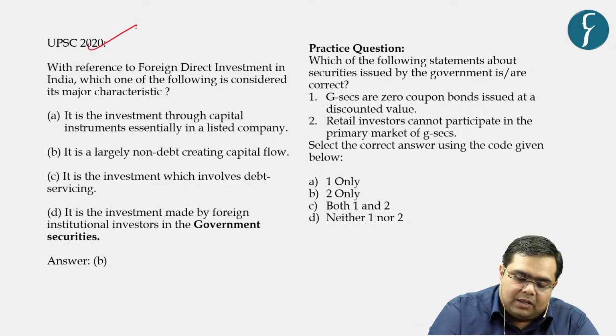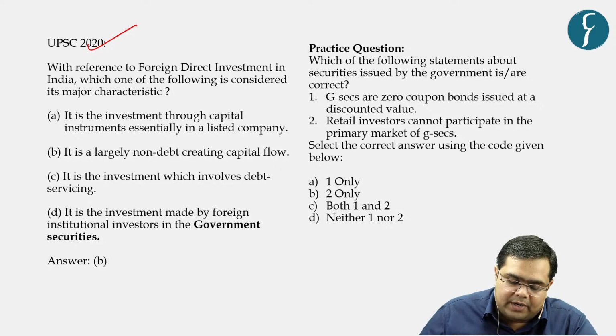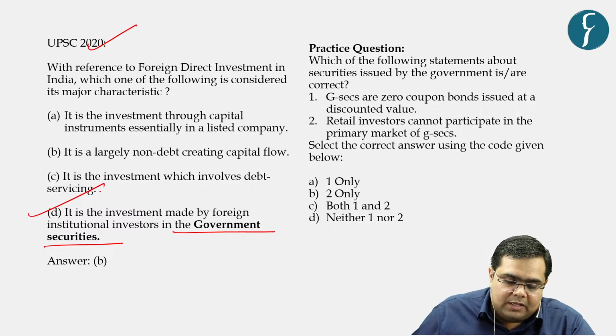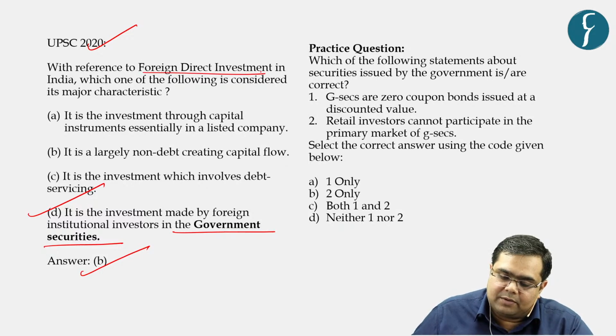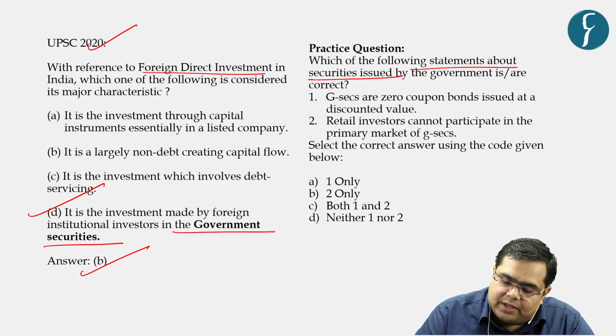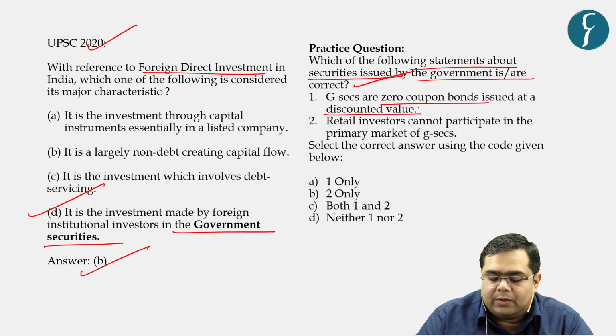In past, however, there has been no direct question on the concept of government securities, but it was mentioned in one of the options of a question that was given in 2020. The answer was B. The question was based on basically foreign direct investment. Now let us try to solve a practice question. Which of the following statements about the securities issued by the government is or are correct? G-Secs are zero coupon bonds issued at a discounted value.